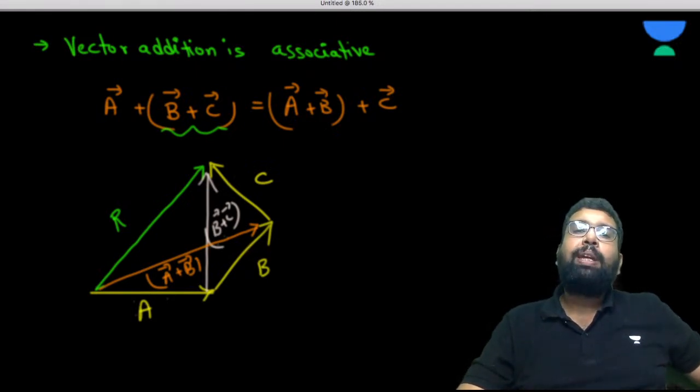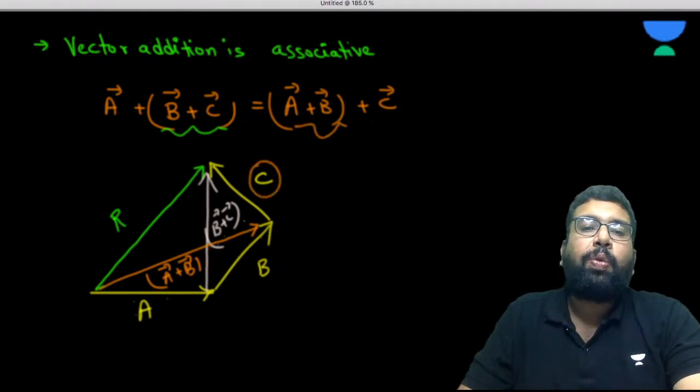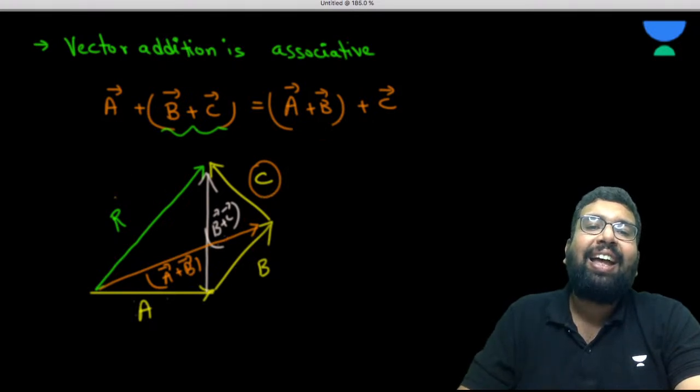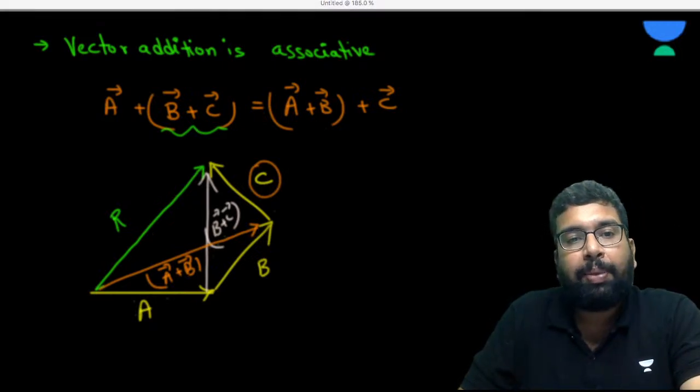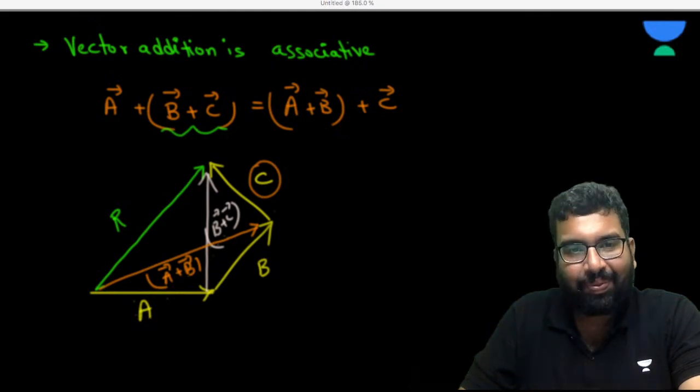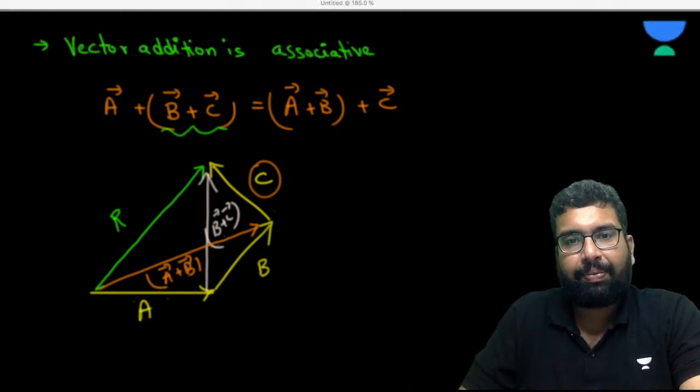Now A plus B, then this C. So this is one more triangle, A plus B, then C. Then again the resultant is R only, right? So either you go A, then B plus C, you are getting the same resultant. If you are going from A plus B to C, you are going to get the same resultant. Is that clear, my dear? Please answer me.